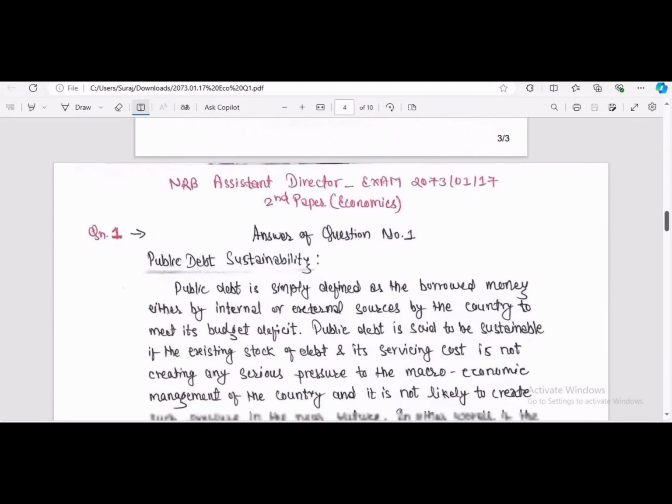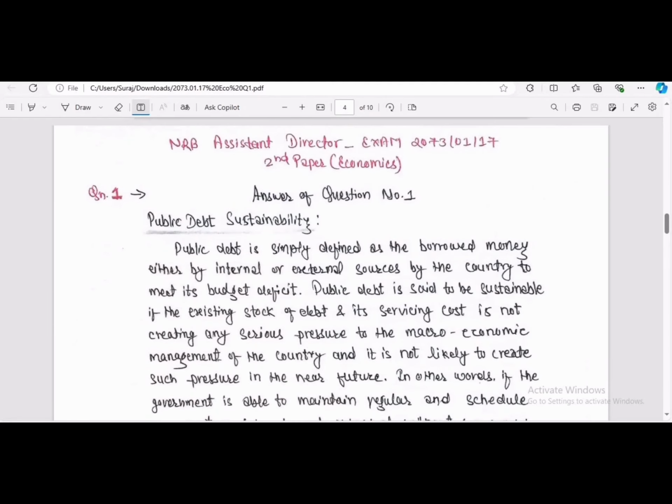At first we need to write what public debt sustainability is. So we write the heading, answer of question number 1. Then we write public debt sustainability and underline it, and we have to define what public debt sustainability is. So we start from what public debt is. Here, public debt is simply defined as borrowed money. What is it?